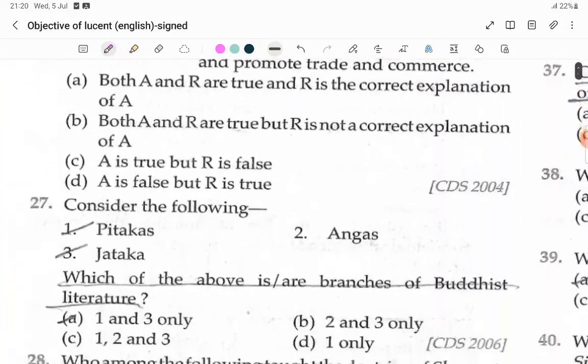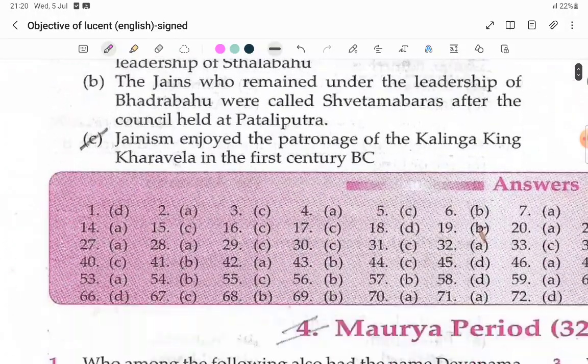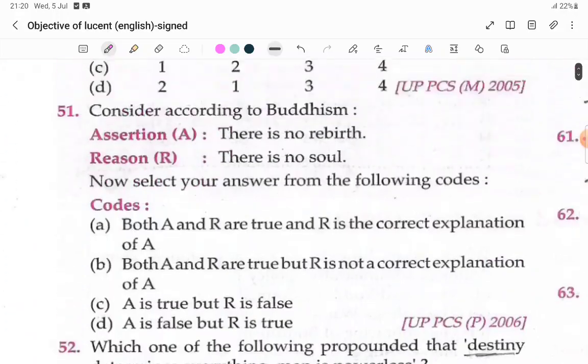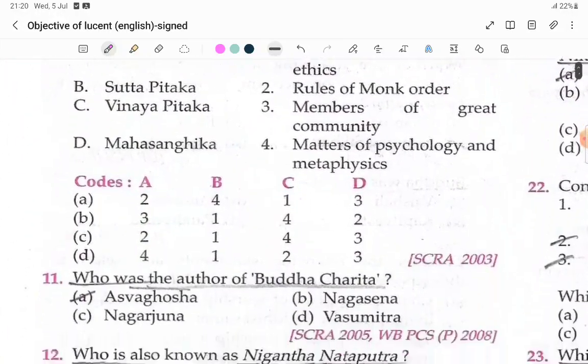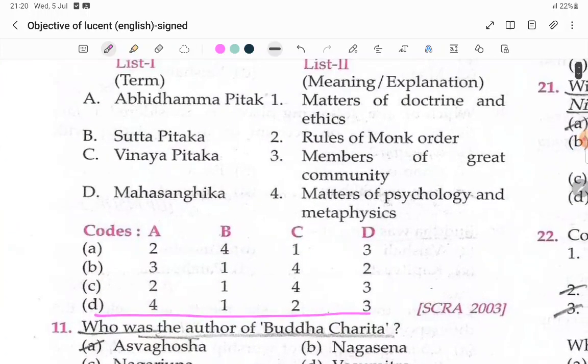So D, basically this one is the answer. Abhidhamma Pitaka means matter of the psychology and metaphysics. Sutta Pitaka deals with matter of the doctrine and ethics. Vinaya Pitaka, rules of monk order.